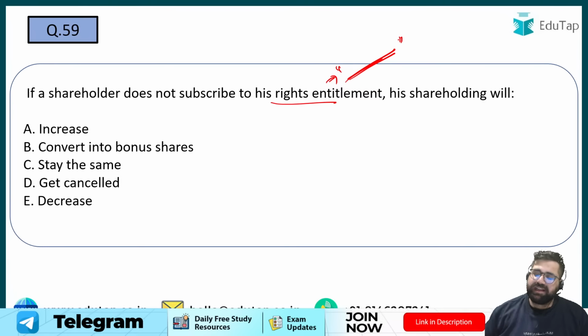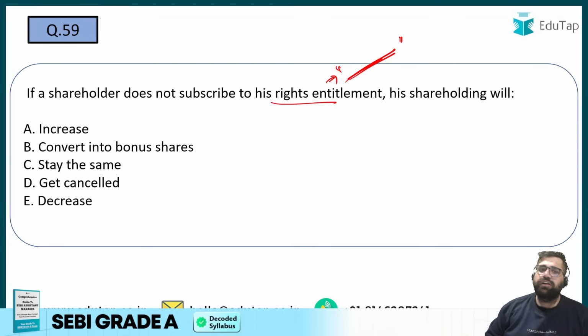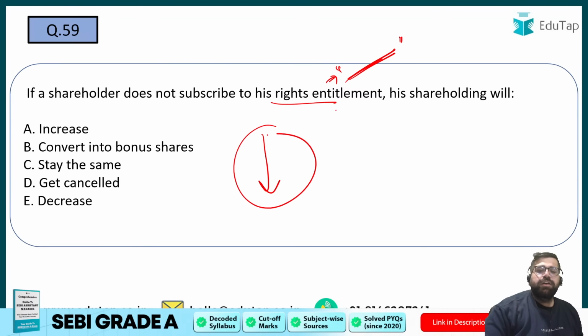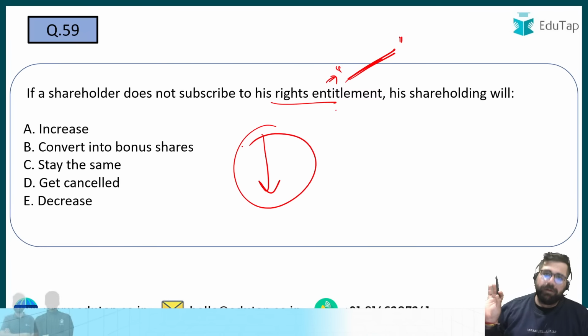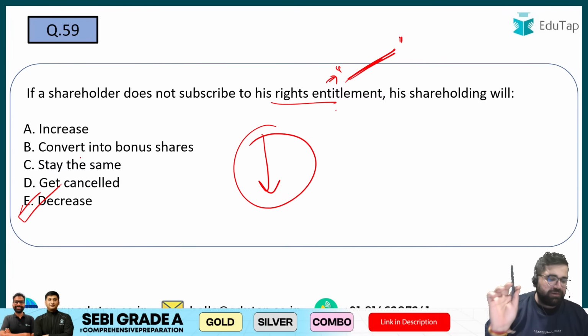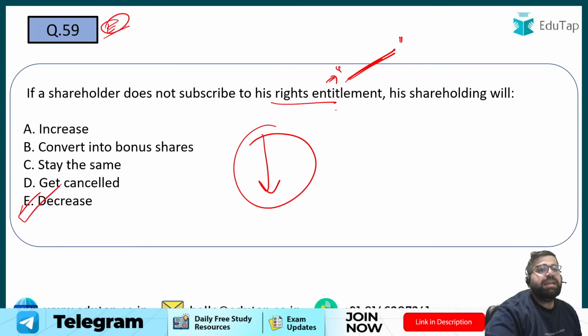Renunciation of rights. I hope you are aware of it. If the shareholder does not subscribe to right entitlements, then his shareholding will decrease because new shareholders will come, which will lead to dilution. So my answer will be option E.